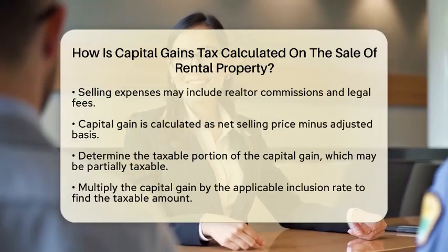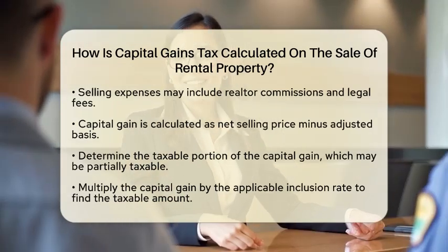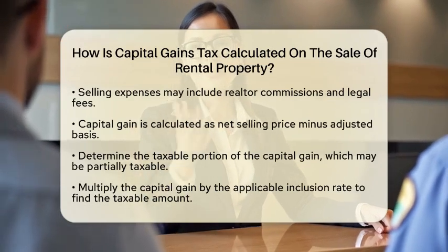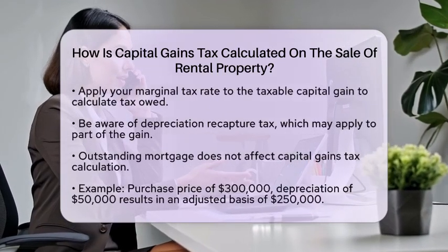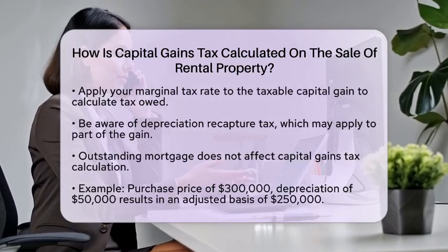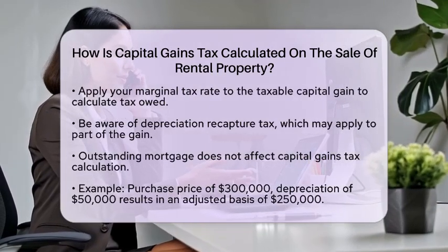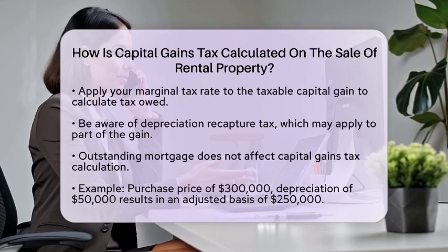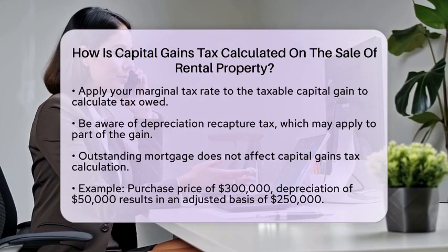An important point to remember is depreciation recapture. Since rental properties are depreciated for tax purposes, you may owe depreciation recapture tax. This tax applies to the part of the gain that comes from the depreciation deductions you claimed. It is typically taxed at a higher rate than regular capital gains. Also, keep in mind that the outstanding mortgage on the property does not affect the capital gains tax calculation. The tax is based solely on the difference between the adjusted basis and the net selling price.